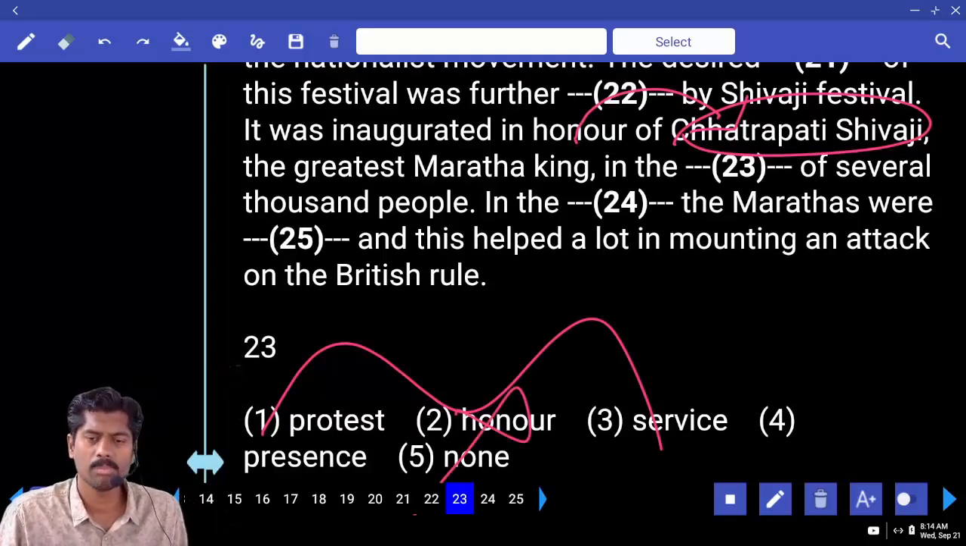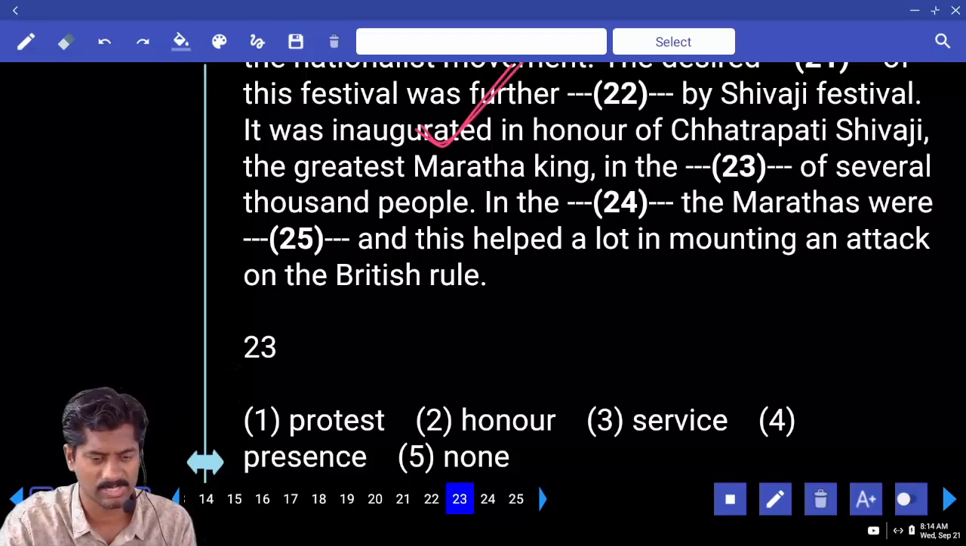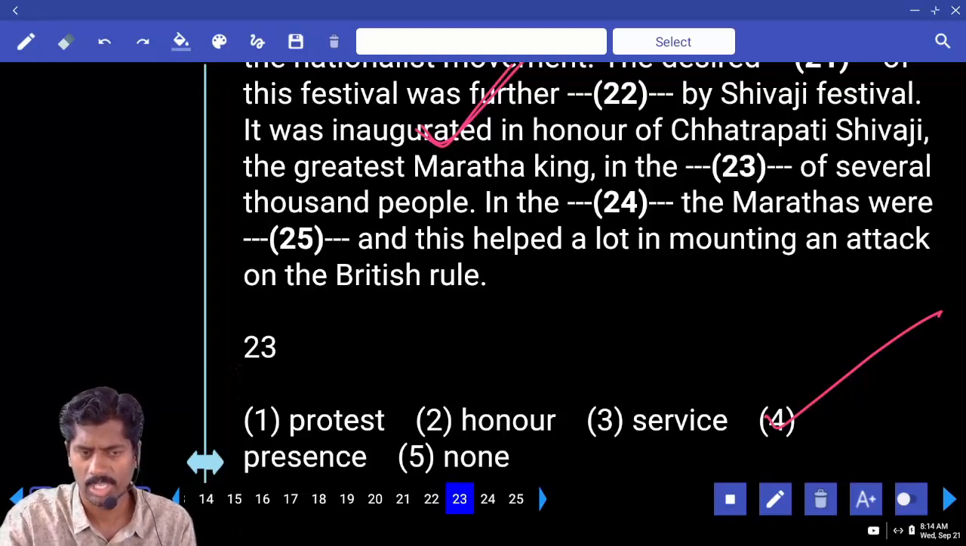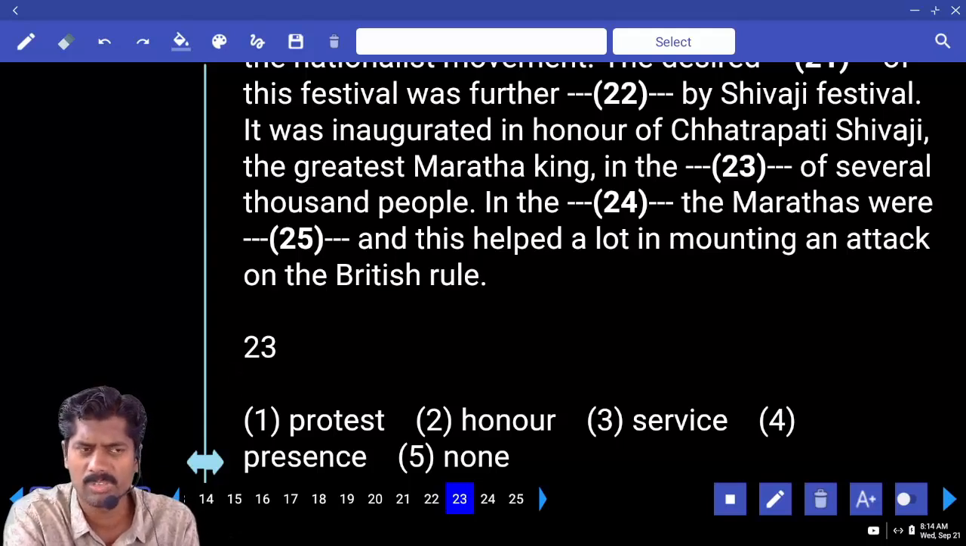In the name of Chhatrapati Shivaji, the greatest Maratha king, in the dash of several thousand people: in the presence of, in the service of, in the protest of. Protest no, service or presence. It was inaugurated, starting something. So service or presence. In the presence of several thousand people, he was inaugurated. It was inaugurated in the honor of Chhatrapati Shivaji, the greatest Maratha king, in the presence of several thousand people.